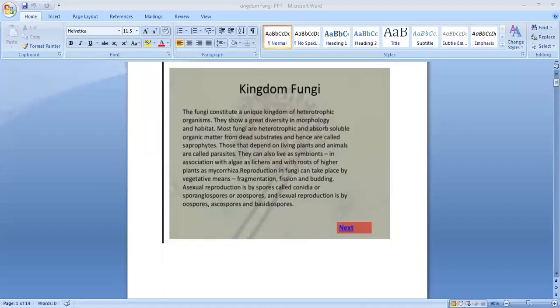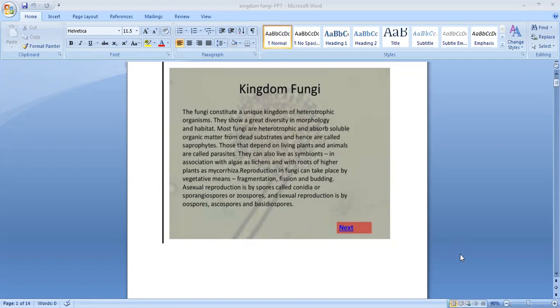Good morning, students. In the last class, we completed one kingdom. Which kingdom did we complete? We completed kingdom Protista. So in this session, I am going to teach another kingdom, that is kingdom Fungi. This is also one of the interesting kingdoms. So what type of organisms come under this kingdom?